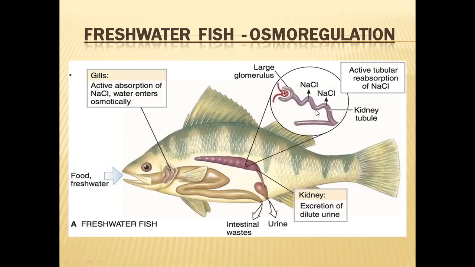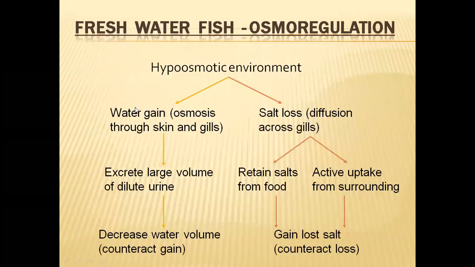Because if the Henle loop is there, most of the water will be reabsorbed into the body. So with the help of these kidneys, they are losing the excess water, and with the chloride cells present on the gills, they are reabsorbing the lost salts. So this is how they have solved their problem.